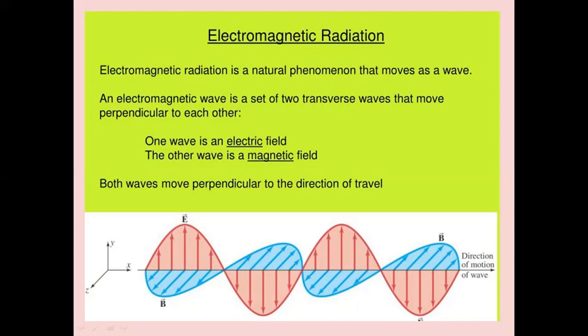An electromagnetic wave is a set of two transverse waves. So what is a transverse wave? We have an electric field, a magnetic field perpendicular to it, and a direction of propagation perpendicular to both. Hence, electromagnetic waves are a set of two transverse waves that move perpendicular to each other. One wave is an electric field, the other wave is a magnetic field. Both waves move perpendicular to the direction of propagation.